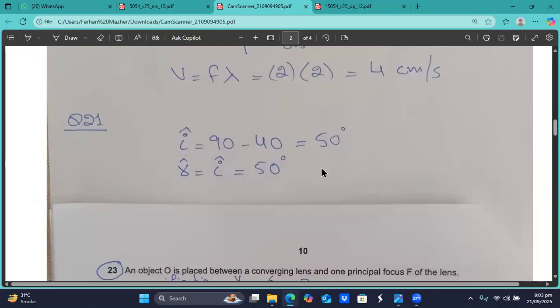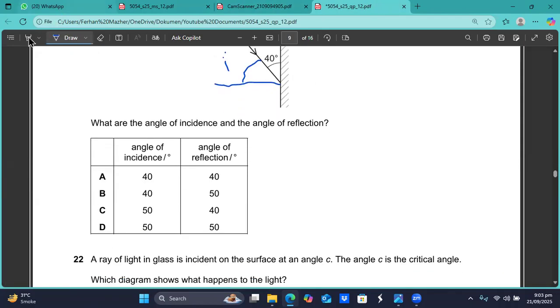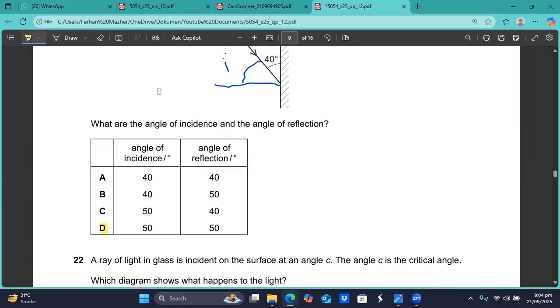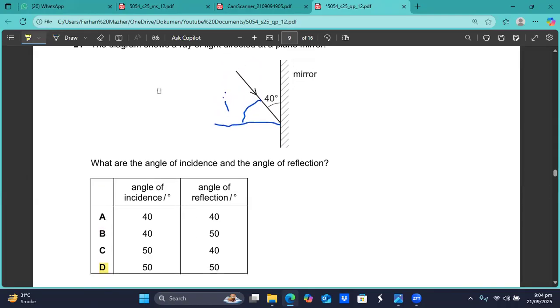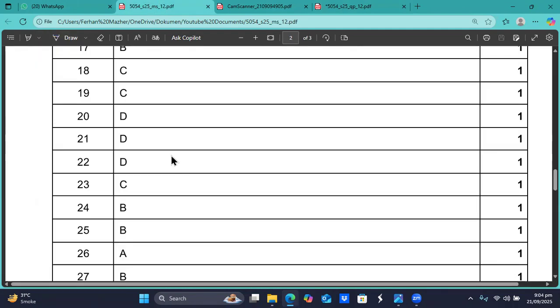The angle of reflection and the angle of incidence are always equal to each other, so the angle of reflection will also be 50. So 50, 50. I think D is the right option. This is question number 21, and D is the right option.